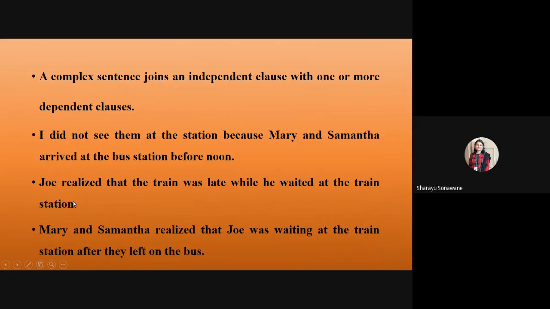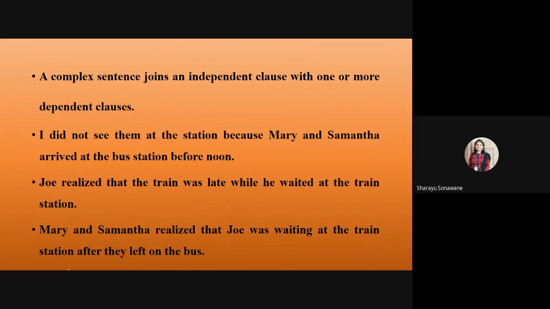In the second example, Joe realized that the train was late while he waited at the train station. Joe realized is an independent clause. That the train was late is the first dependent clause, while he waited at the train station is the second dependent clause. So in this example, there are two dependent clauses.